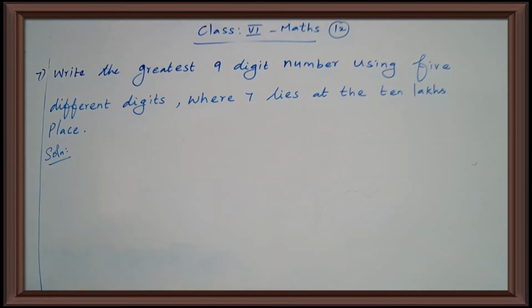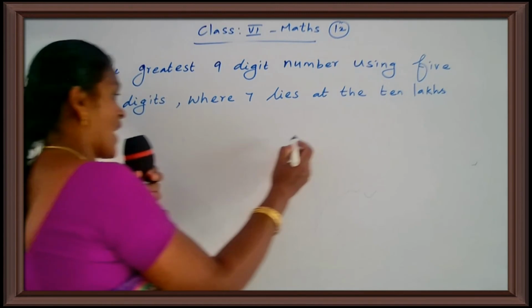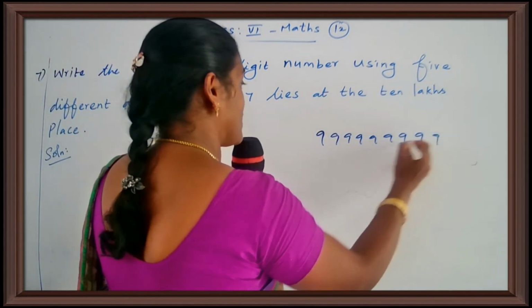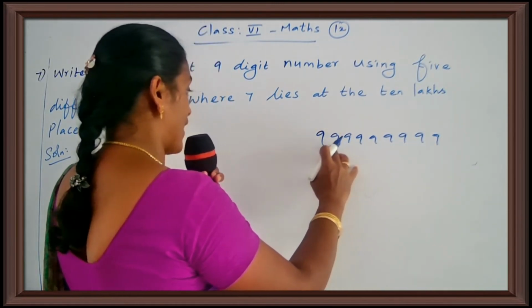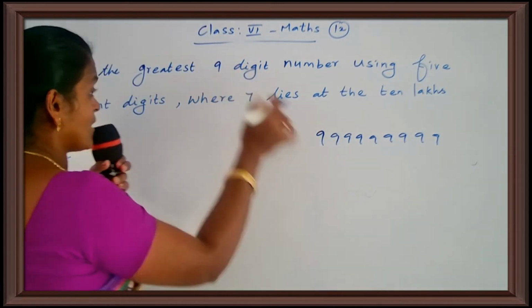Children listen, stop writing. 7th question is, write the greatest 9-digit number using 5 different digits where 7 lies at the 10 lakhs place. Okay. So, we have to find the greatest 9-digit number using 5 different digits. Okay. All of you know, yes, the greatest 9-digit number is 9 9 9 9 9 9 9 9 9, the greatest 9-digit number.